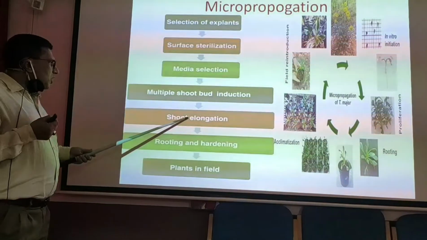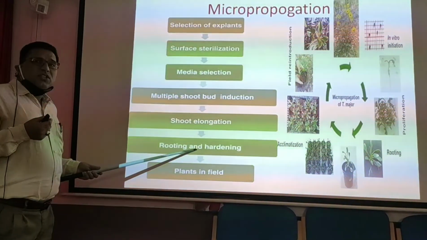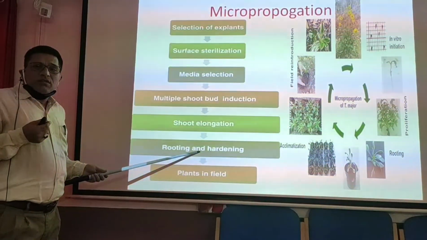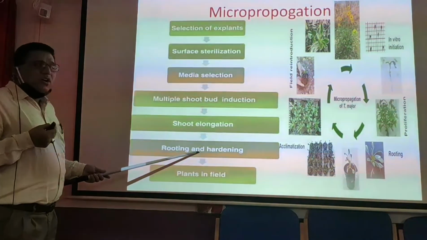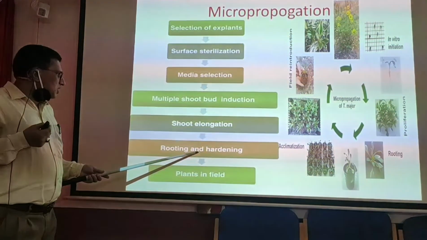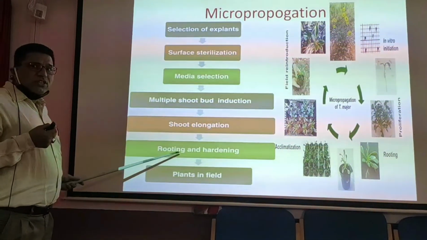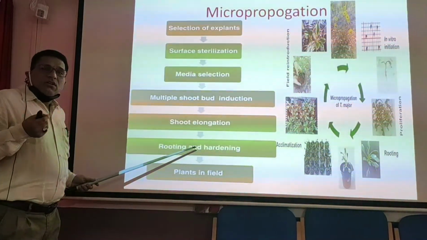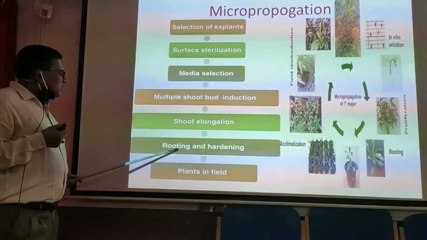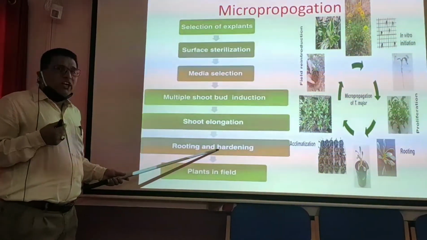After shoot elongation is done, we subject that culture to organogenesis or morphogenesis, because of which rooting takes place, shoot buds form, and ultimately it gets differentiated into a plant.